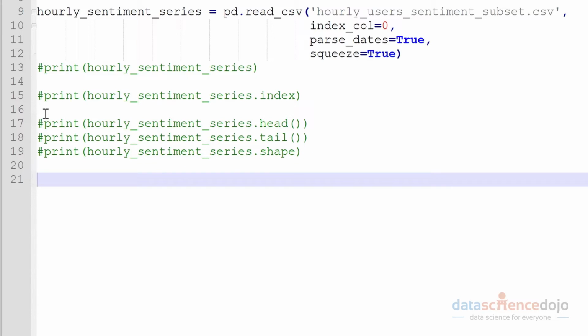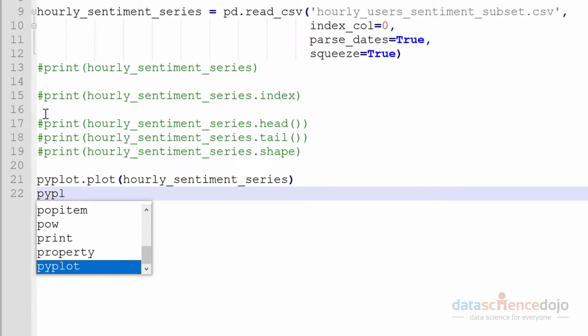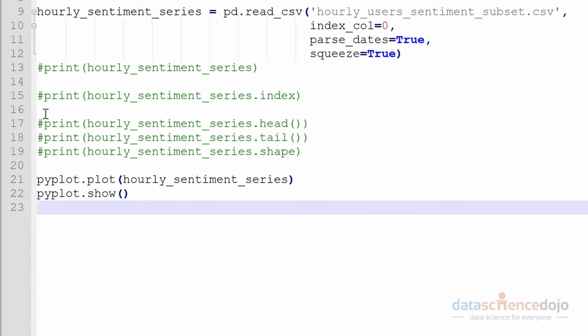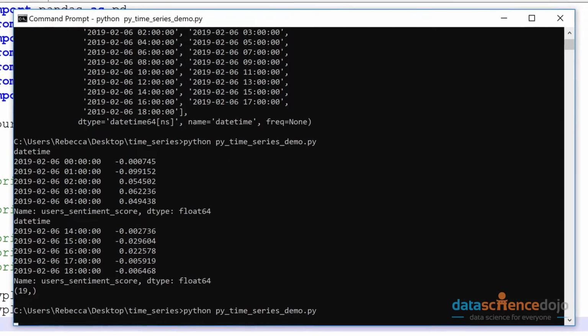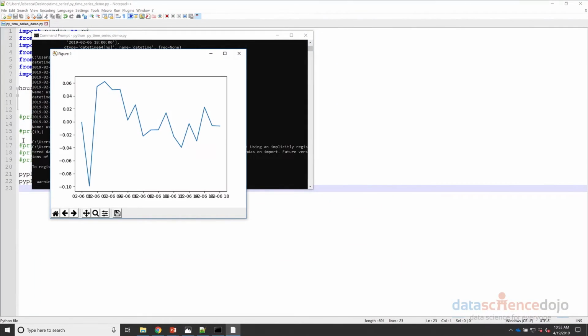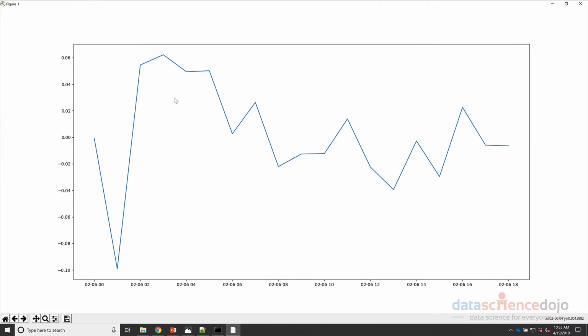So we use matplotlib. We'll simply plot our data. Okay, let's have a look. Okay, so as you can see, it doesn't follow any kind of stationary pattern here at all. It's quite all over the place.